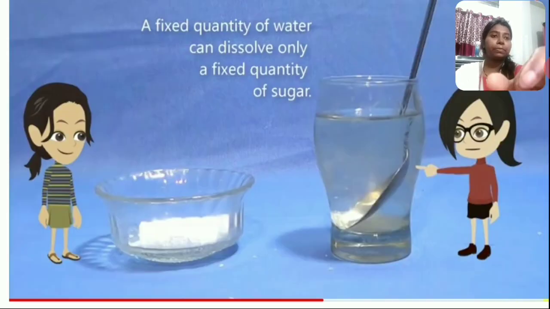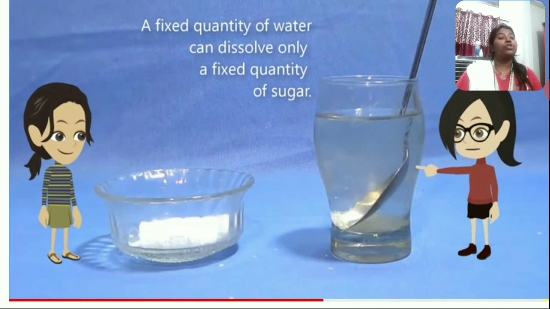Clear? See here, a fixed quantity of water can dissolve only a fixed quantity of sugar. Understood? Now if you're taking half a glass of water and adding, suppose, 20 tablespoons of sugar, it won't work because there is a fixed quantity of it. Yes or no? Because the molecules of the water are also placed in such a way that it can take only some amount of sugar. When you add an excess of sugar, it cannot adjust. At that time the sugar starts settling down at the bottom. That means it doesn't get dissolved.